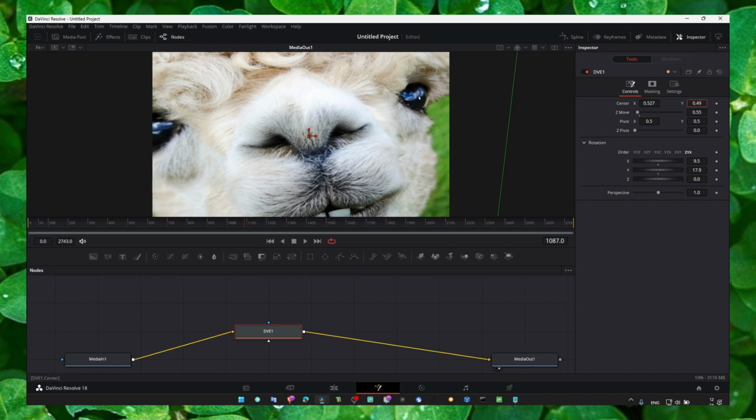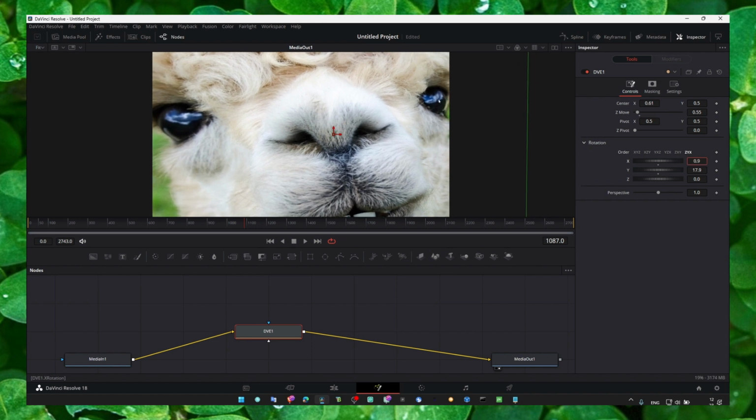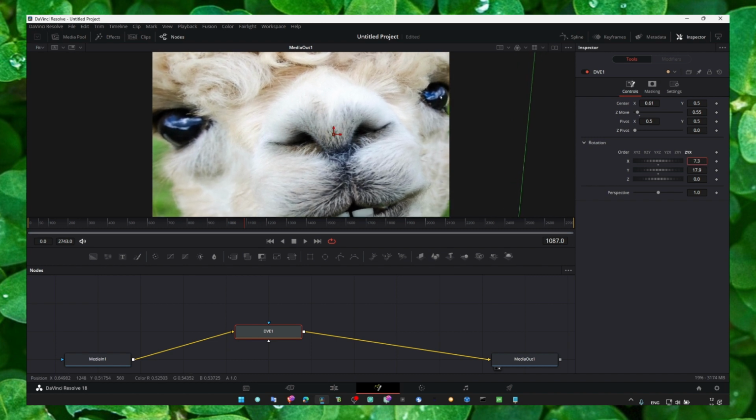And now you can simply create some interesting animations or effects.